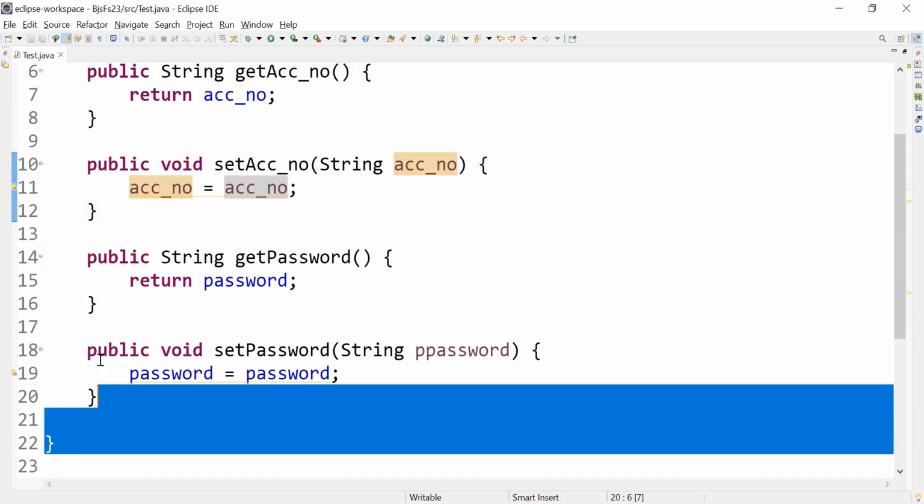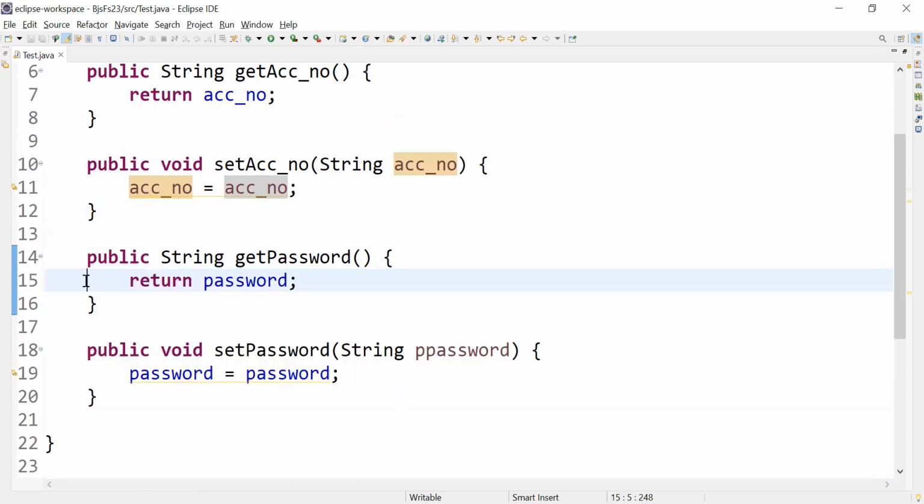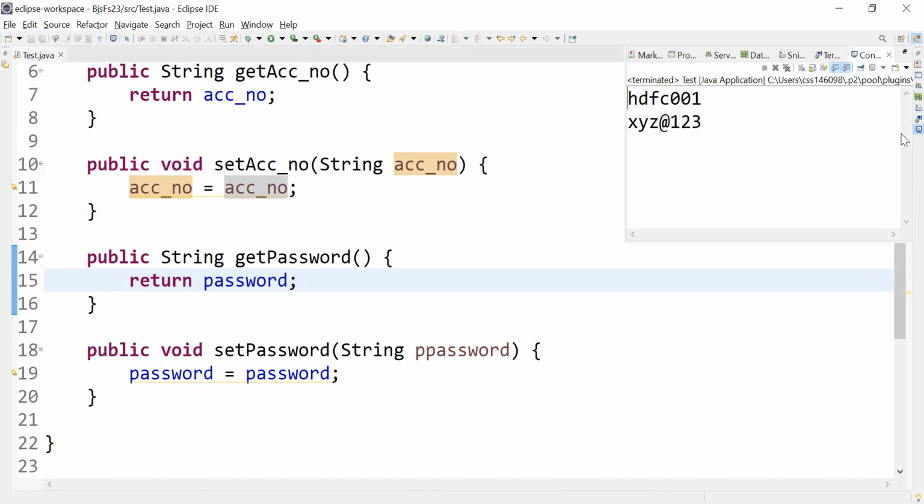Just this much you copy. Need not the main method and all. You just put dot dot, you can understand it, it is the same as the previous program. Make it quick. Write down the output of this program. That is, the output will be HDFC. Write the output.